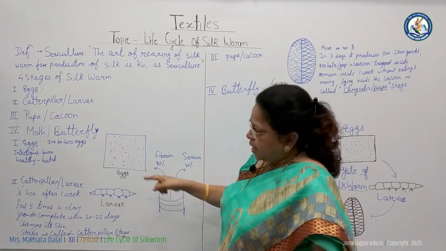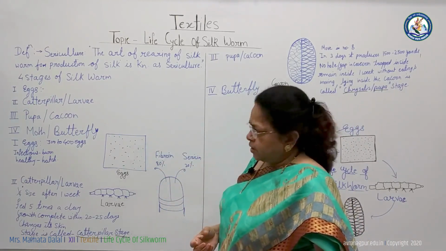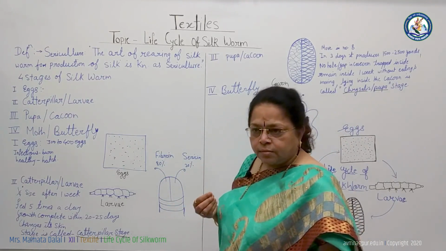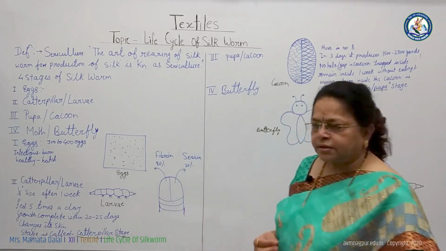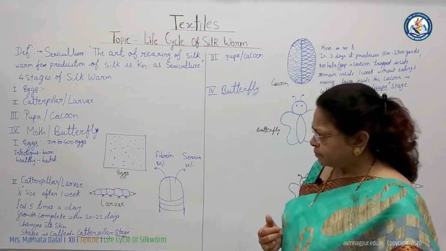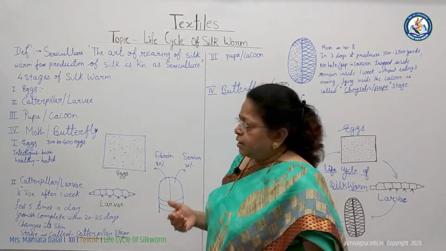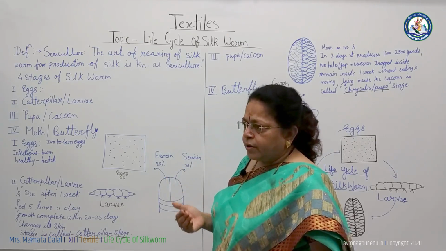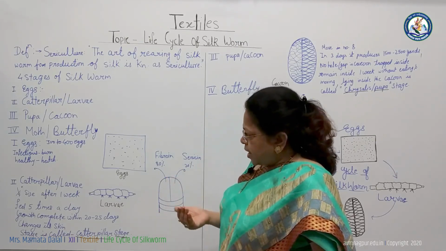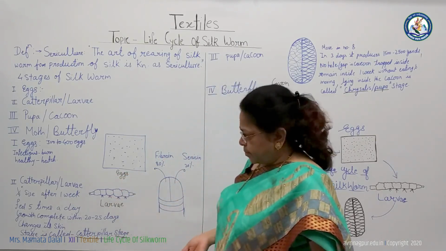It can be seen with the naked eye. These eggs are observed, infectious eggs are burned out and the healthy eggs are kept for hatching. After about 10 to 15 days, when the eggs are hatched, they are kept aside so that they can develop as a larva or caterpillar.